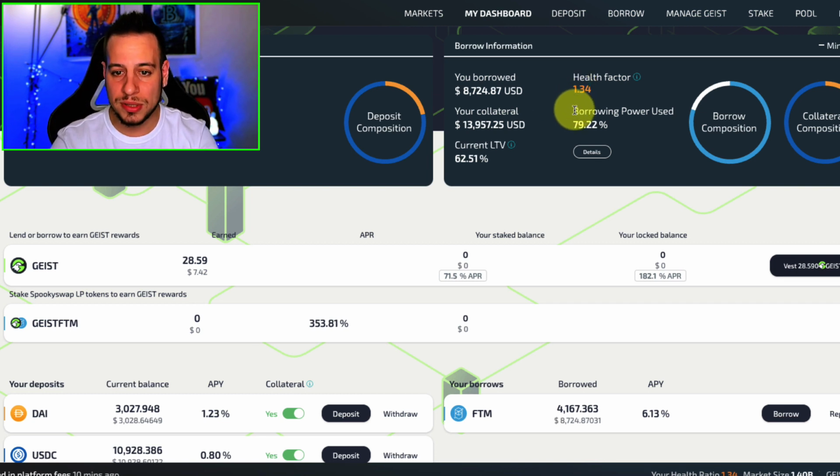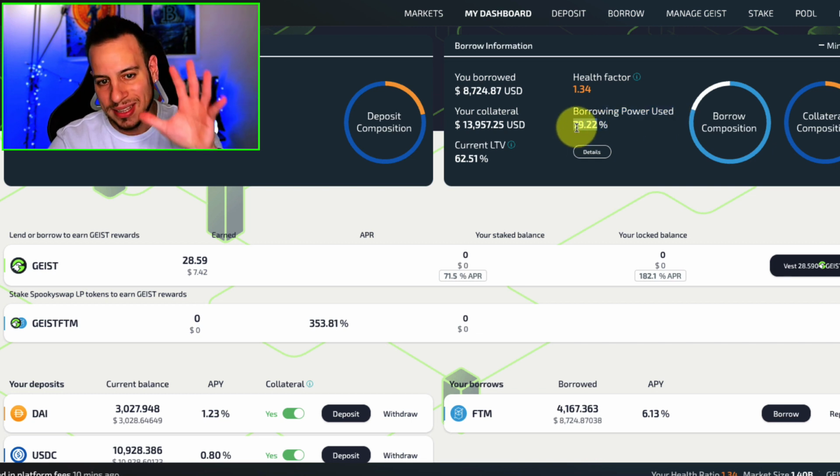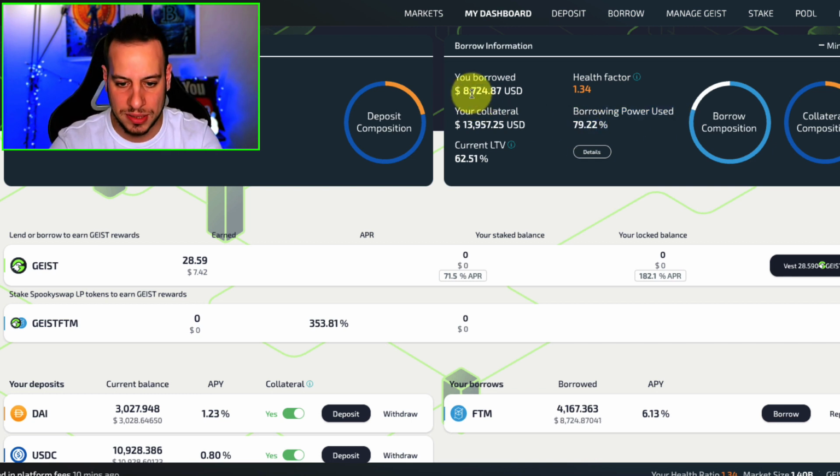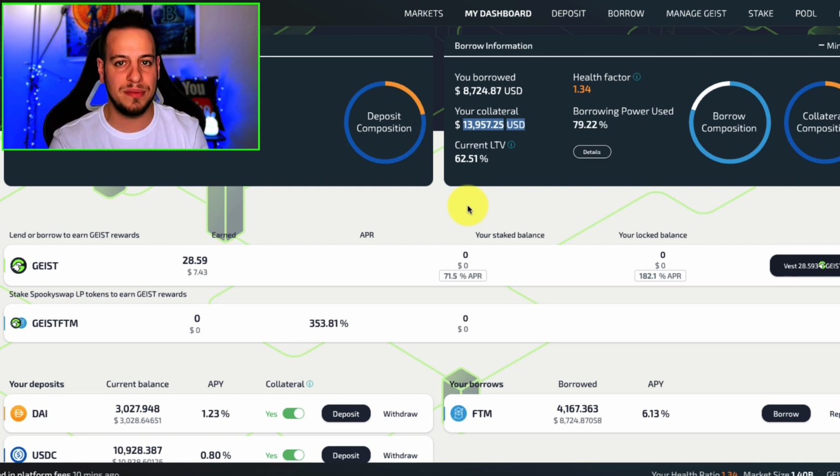And you can see I didn't even use my full borrowing power. I can borrow 20% more, but I don't want to borrow that much. So you can see that I borrowed only 8.7K, and I gave around 14K USDC, because this is my safe place. Now that you have your 8.7K Fantom, it might be you can do it with $1,000, $10,000, depends on your portfolio.